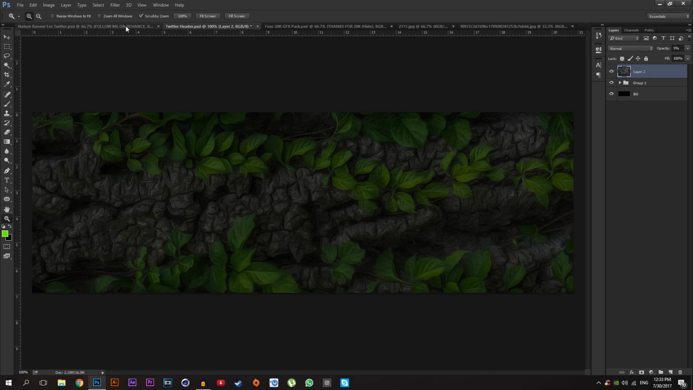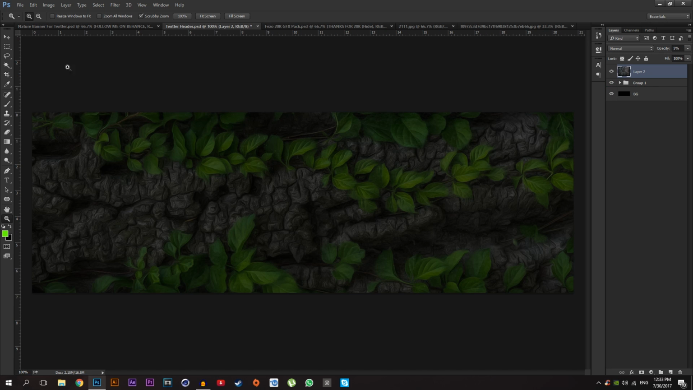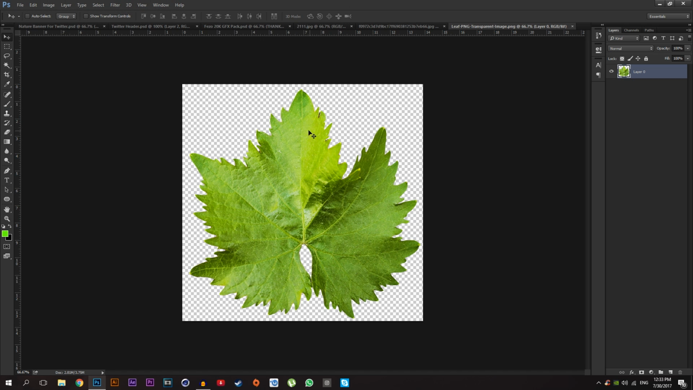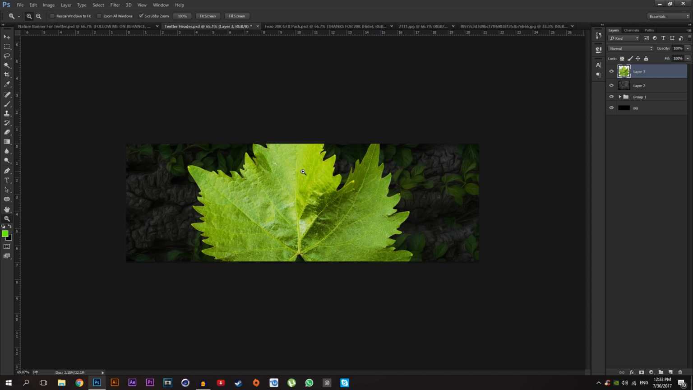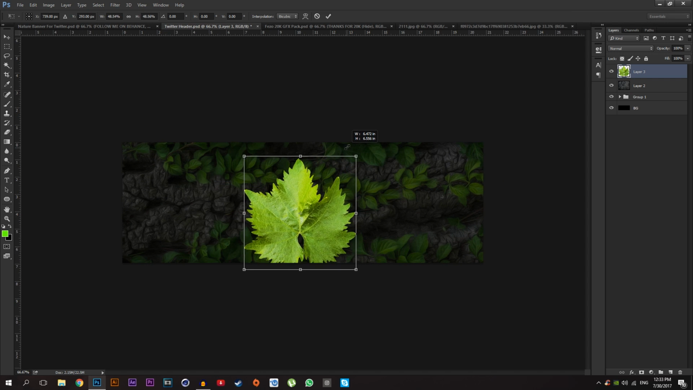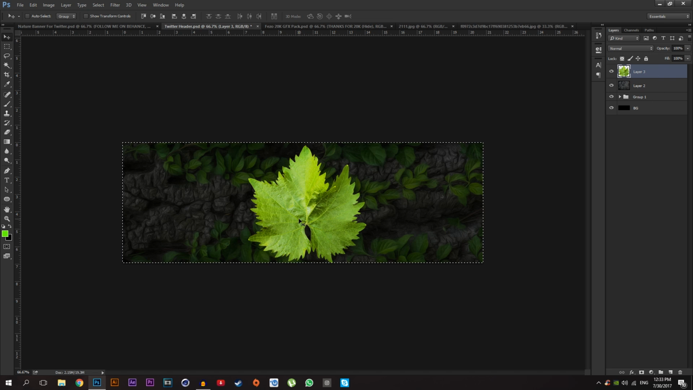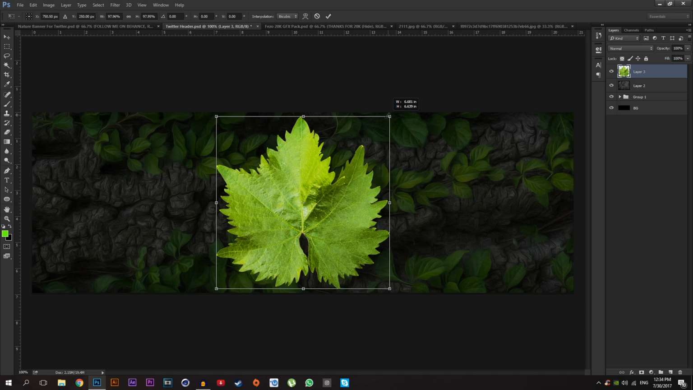Next thing, we are going to add these leaves, and for that just go to file, open, and open that leaf and drag it into your Twitter header. I'm going to close this project and press Ctrl T again, make it smaller, just like that, and select your move tool. Select this layer and press Ctrl A on your keyboard and just click these buttons. It moves the leaf to the center of this project, just like that. I'm going to make it a little bit smaller.